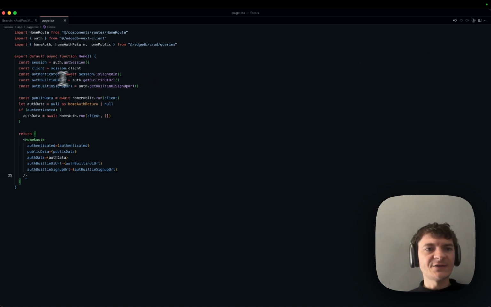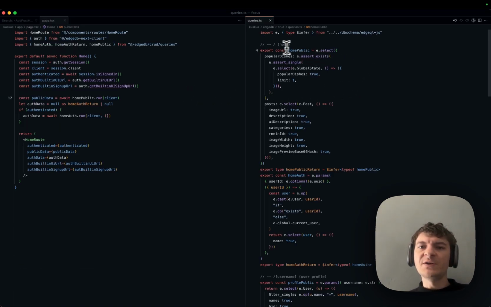So this is a React server component. We get the session, we get the client to do our database queries, we get whether we are authenticated or not, and then we do basically 2 database queries. One is to get the public data, and one, if we are authenticated, to get the authenticated data.